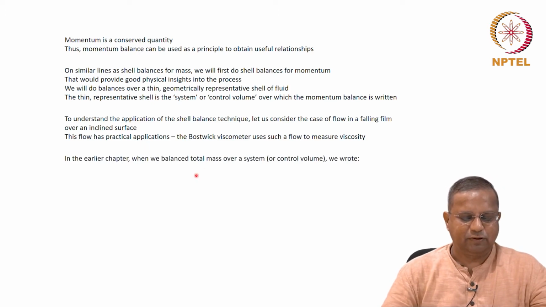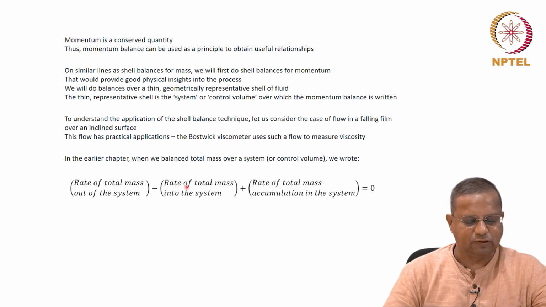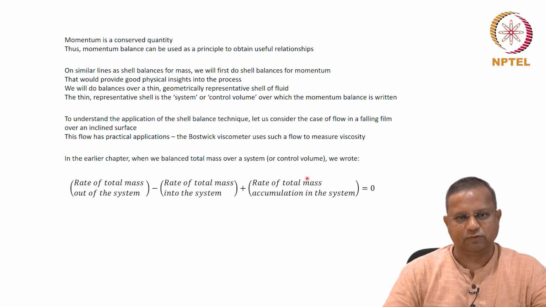So in the earlier chapter, we balanced mass, as I mentioned. We wrote it as follows in general: the rate of total mass out of the system minus the rate of total mass into the system plus the rate of total mass accumulated in the system equals 0. We said into minus out equals accumulation, I have just transposed the equation here for our purposes. So rate of mass out minus rate of mass in plus rate of total accumulation equals 0. This is accumulation in the system.